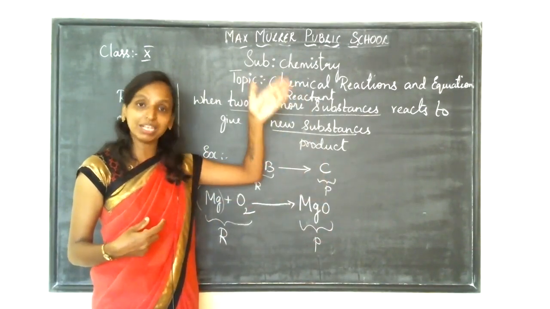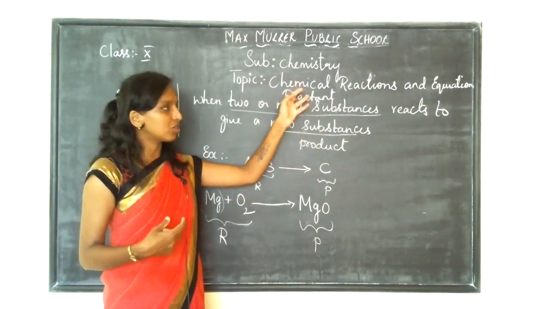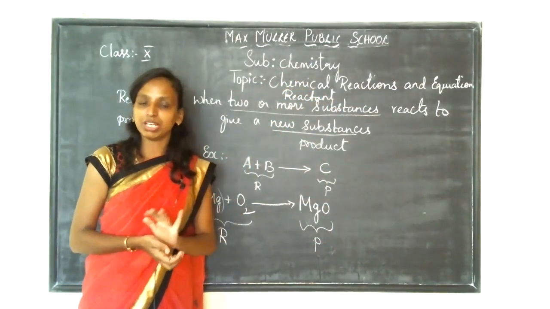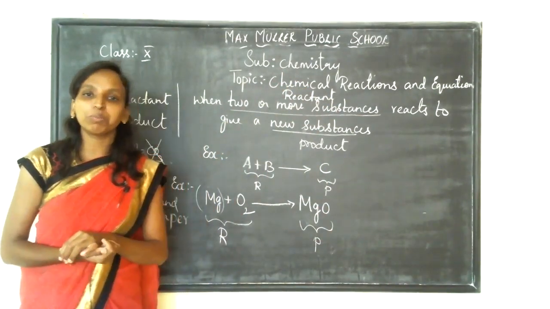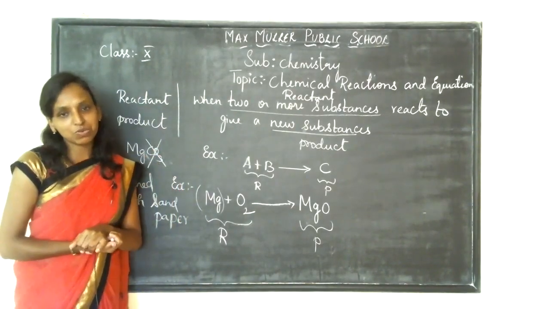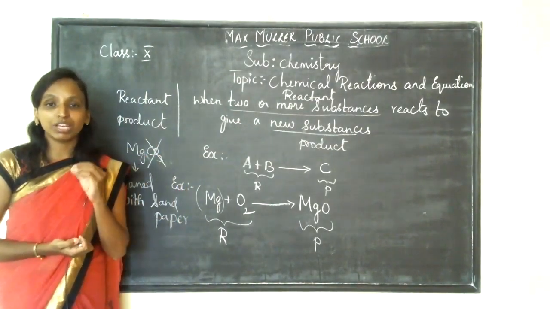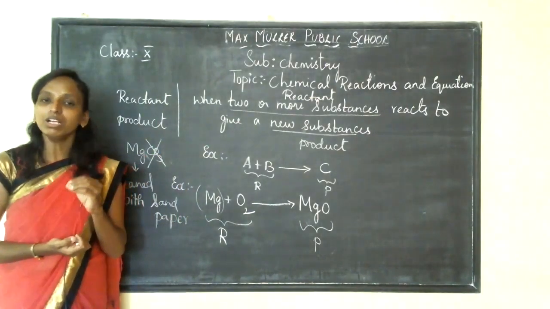If the reaction takes place chemically, it is called a chemical reaction. So this is how you define a chemical reaction. That means don't give the example of curd rice. Our ma'am told how to prepare curd rice, so that is an example for a chemical reaction. Don't do that, children. The definition of a chemical reaction is when two or more reactants react together to give you a product.